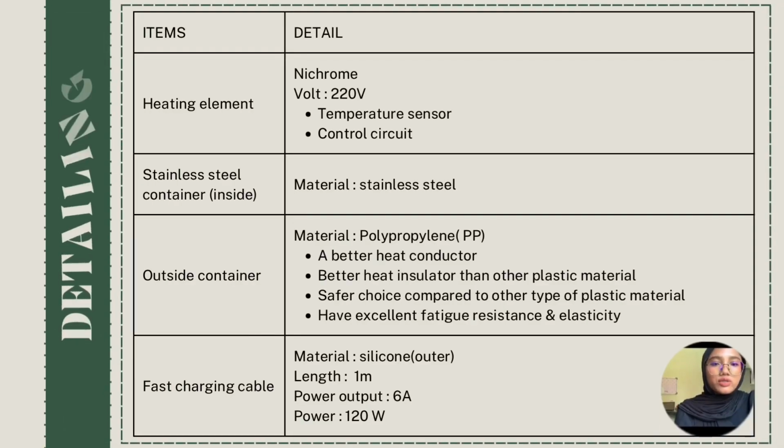For the inside of the lunchbox, we use stainless steel. There are certain reasons why we use stainless steel rather than a plastic material. The first reason is it is reusable. Rather than plastic, it is less harmful for the environment. The second reason is it has no rust and no harmful chemicals that would add metallic flavors into our food. And the third reason is it provides thermal insulation that will keep the temperature of our food longer than plastic material.